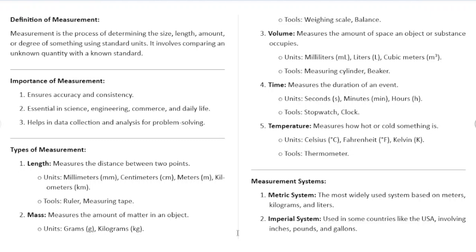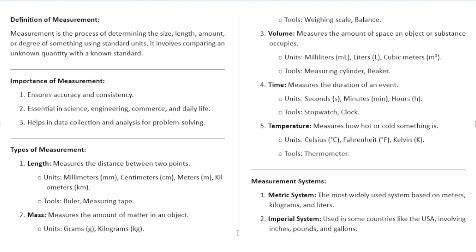Now let's look at the measurement systems that we have. Across the world we have two measurement systems. We have the metric system, which is widely used across the world, and then we have what we call the imperial system, which some countries also use. The metric system is the most widely used system, based on meters, kilograms, and liters.